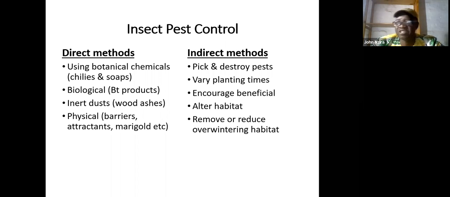This is also good in drought-prone times, where you do not plant crops in one go. Remember, we are in a challenge of climate change, and in climate change we need to adapt. When rains come late, do not plant all the seeds at the same time.